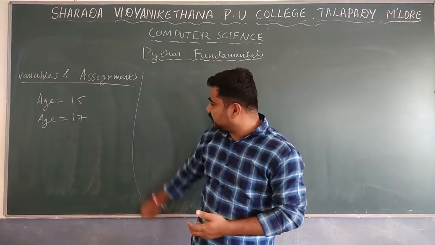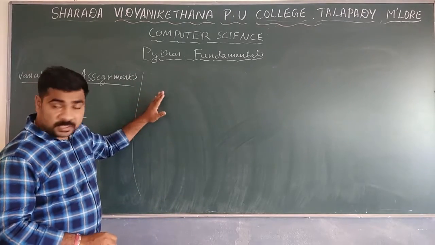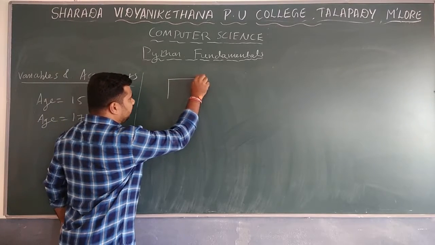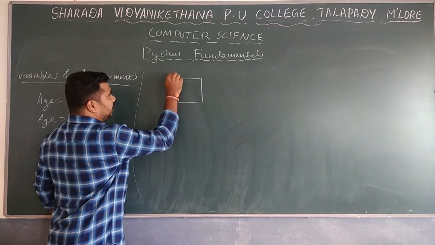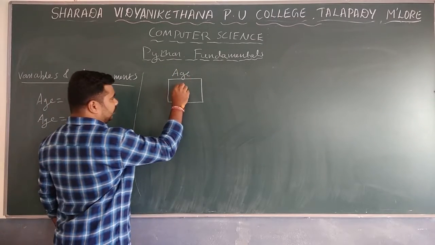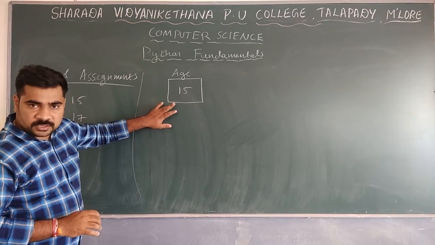If you assign values like this, in traditional programs, in older programming languages, not in Python, we create one variable, age, and store the value 15. Remember, this is stored in memory. Each variable has an address.